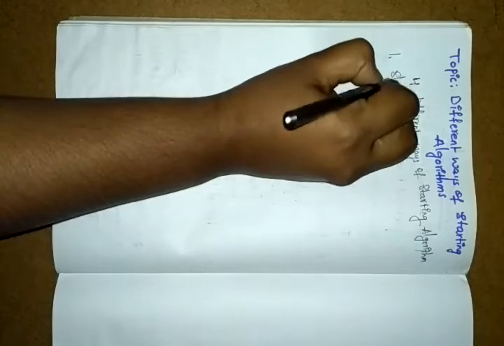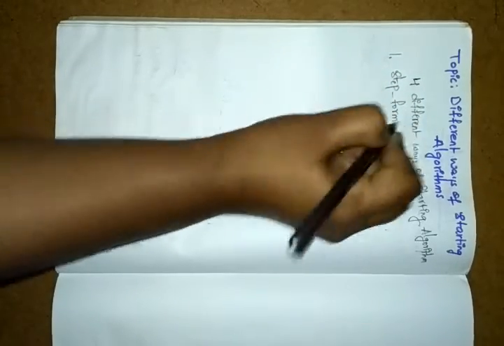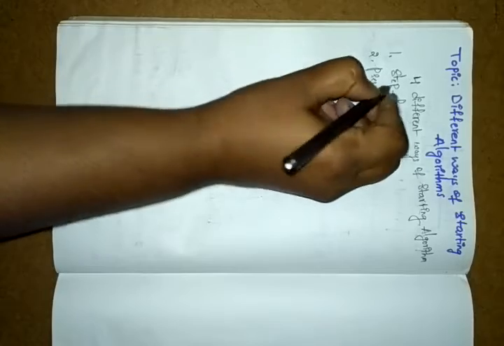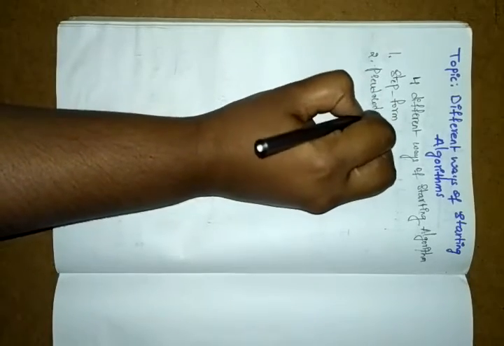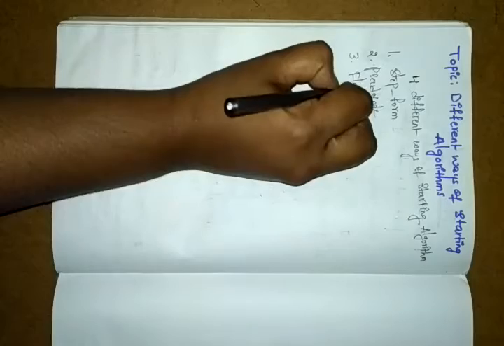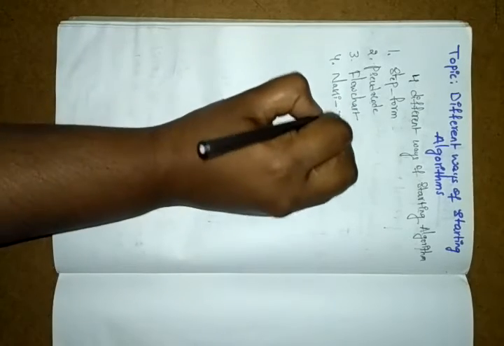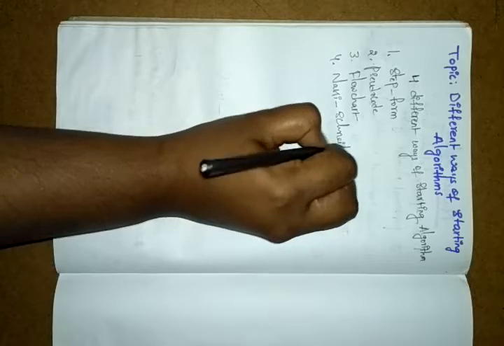What are the four different ways? The first one is the step form, and the second is the pseudocode, where the P is silent. The third one is the flowchart, and the fourth one is the Nassi-Shneiderman format. So the first is step format, second is pseudocode, third is flowchart, and fourth is the Nassi-Shneiderman format.